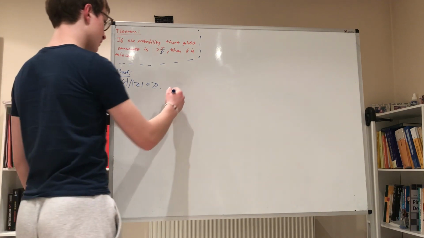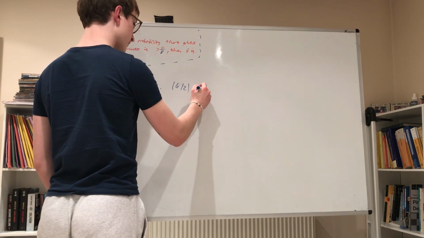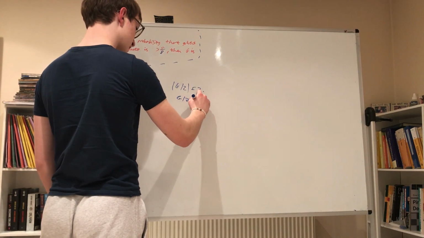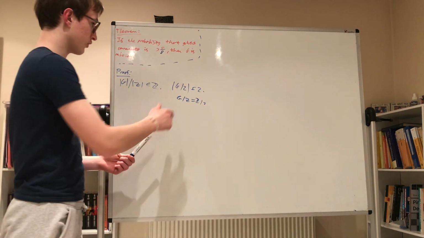this would mean that the order of G mod Z is equal to 2, which would therefore imply that G mod Z is equal to the integers mod 2, because this is the only group of order 2.